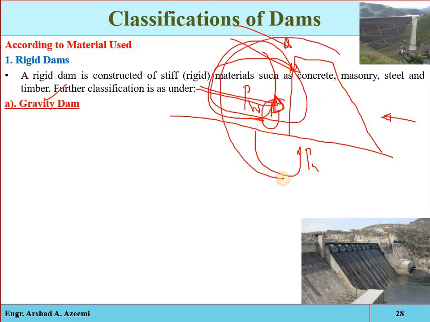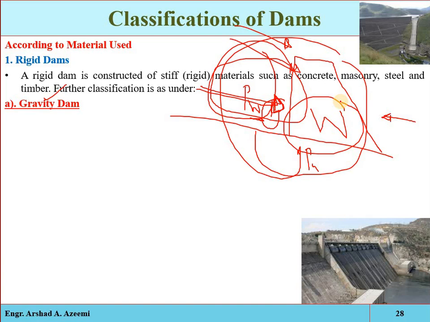Remember, these are called the destabilizing forces, which can affect the structure, damage it, settle it, collapse it, or overturn it. These are the failures of the dam structure. Now, when all of these forces are resisted by the weight of the structure, that is, when the weight is enough to resist all these destabilizing forces, it is called a gravity dam.